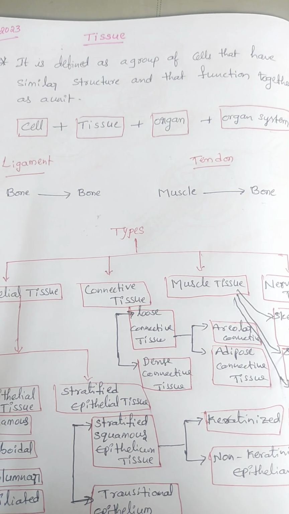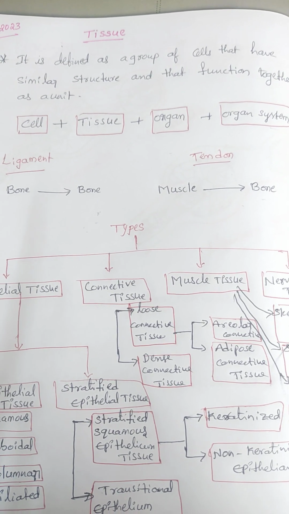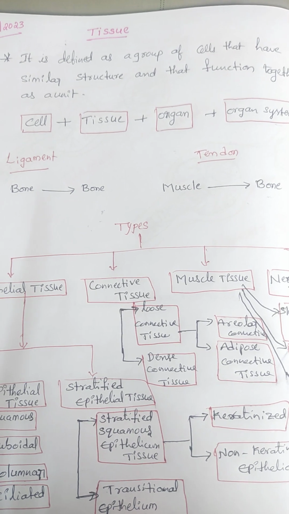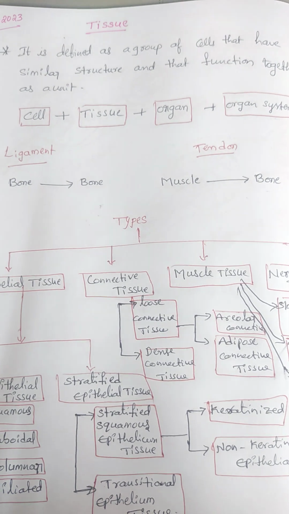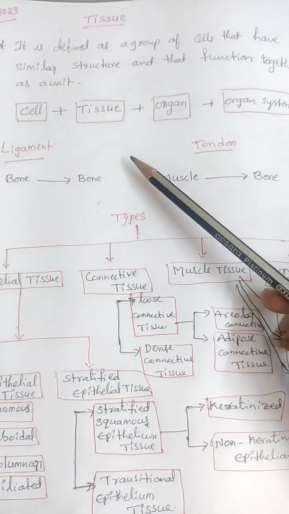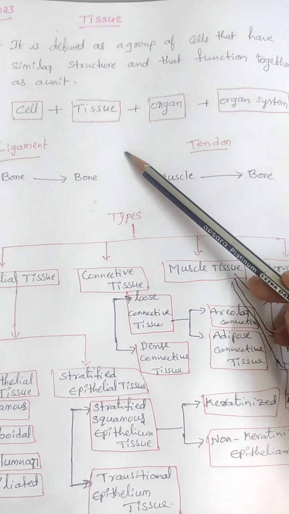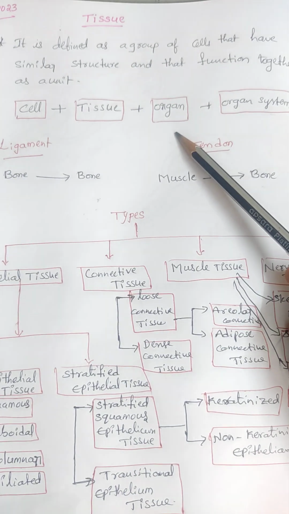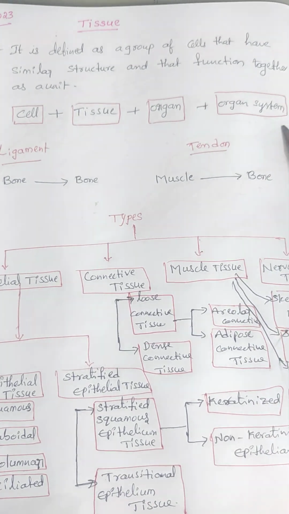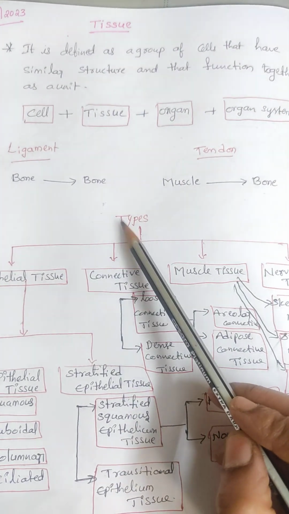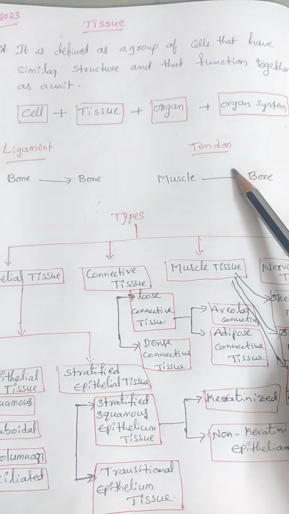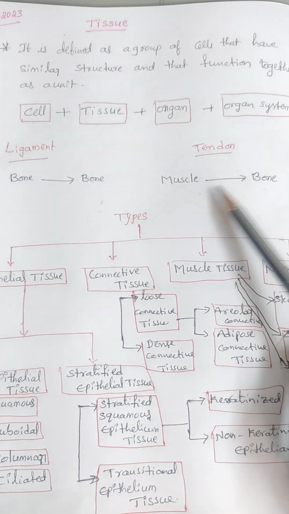Tissues. A tissue is defined as a group of cells that have similar structure and similar function together as a unit. This is called tissue. A group of cells forms the tissues. A group of tissues forms an organ. A group of organs forms an organ system in our body. Ligament: bone to bone connection is called a ligament, and a tendon connects muscle to bone.